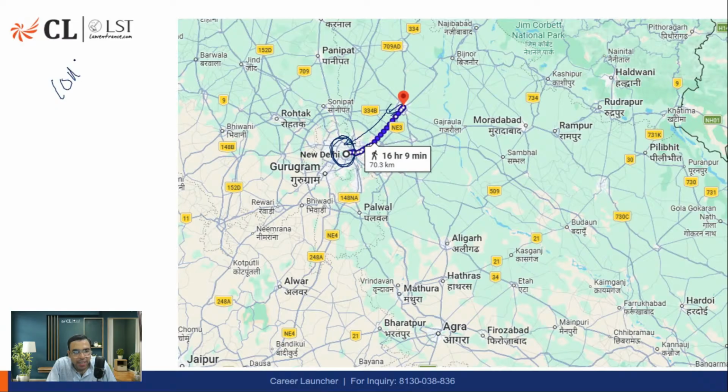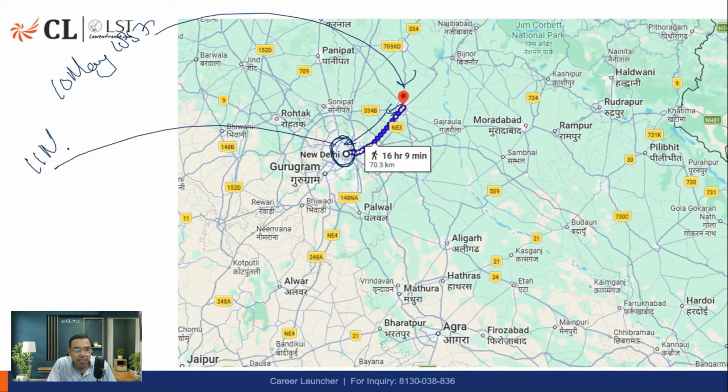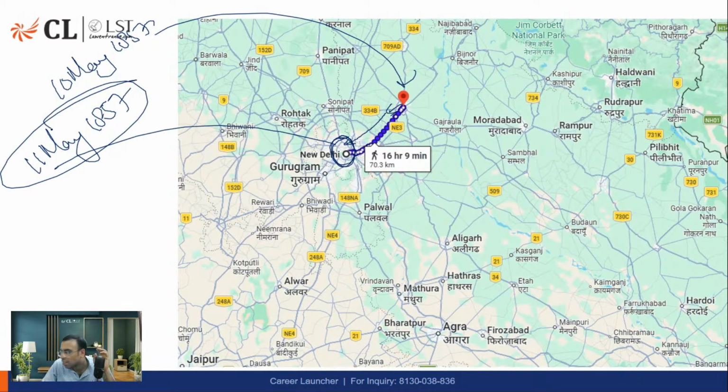So on 10th May 1857, they did the revolt in Meerut, and the next day on 11th May they reached Delhi. These were the junior sepoys. Senior officers were always British, but all the junior military men were of course Indian. So they revolted in Meerut in the 1857 revolt, and they started moving from Meerut to New Delhi. Yes, MK Anirudh, you're right. Very good. Absolutely correct. We'll be coming to that, what you are writing about the incident.